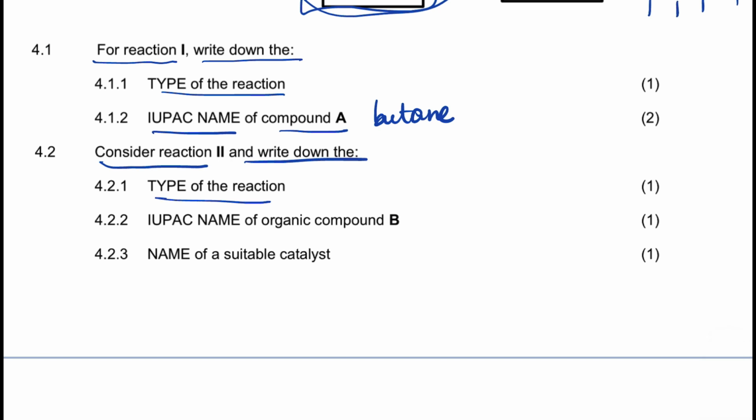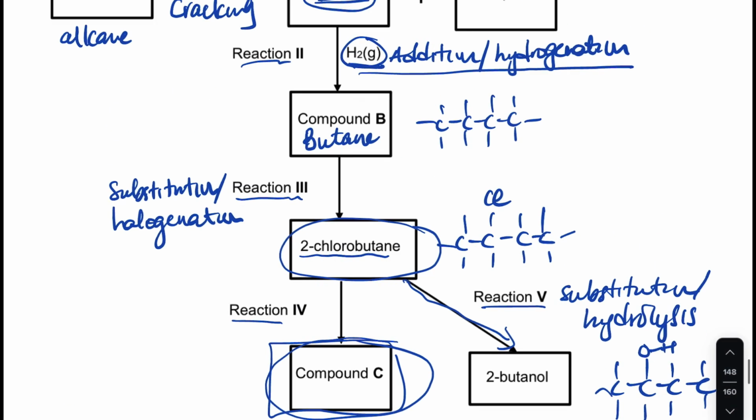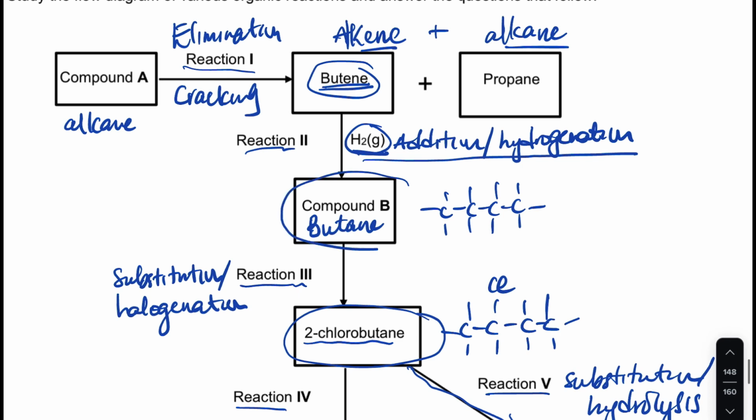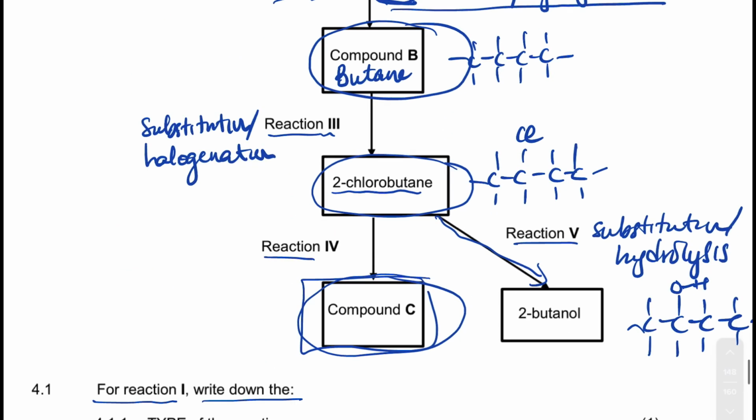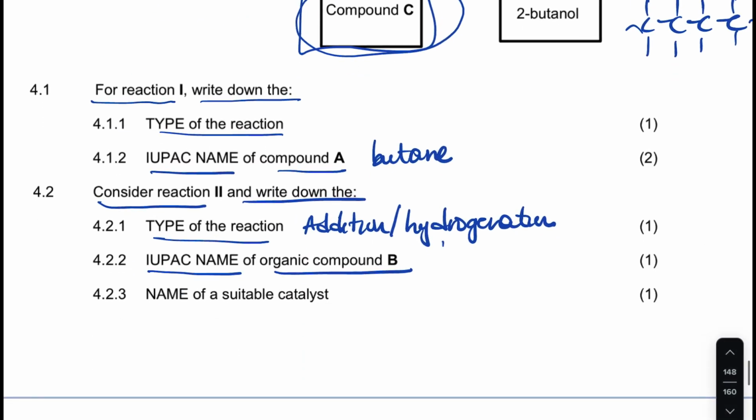What type of reaction is that one? It's an addition or hydrogenation. You write any of the two, you'll be correct. And the IUPAC name of organic compound B, it's a butane, right? It's a butane.